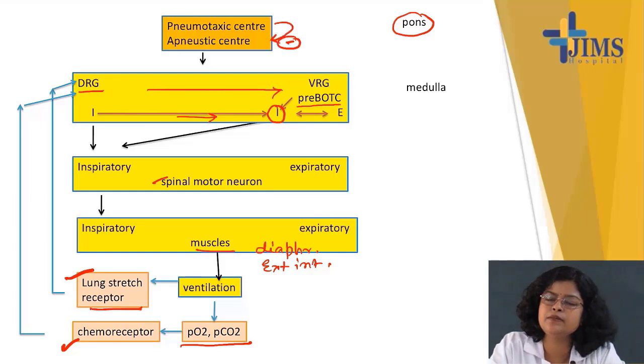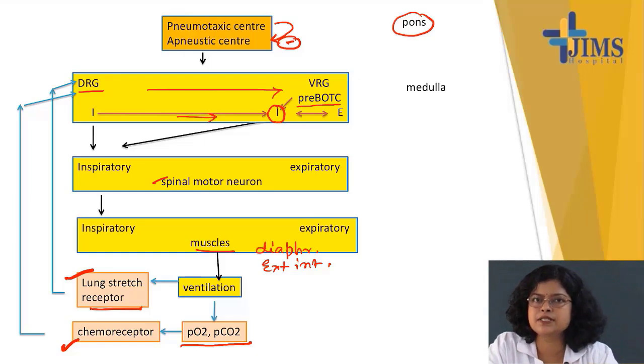What is the function of apneustic center? Apneustic center prolongs inspiration, increases the depth, prolonged inspiration. So when pneumotaxic center is inhibiting apneustic center, it is shortening the inspiration.